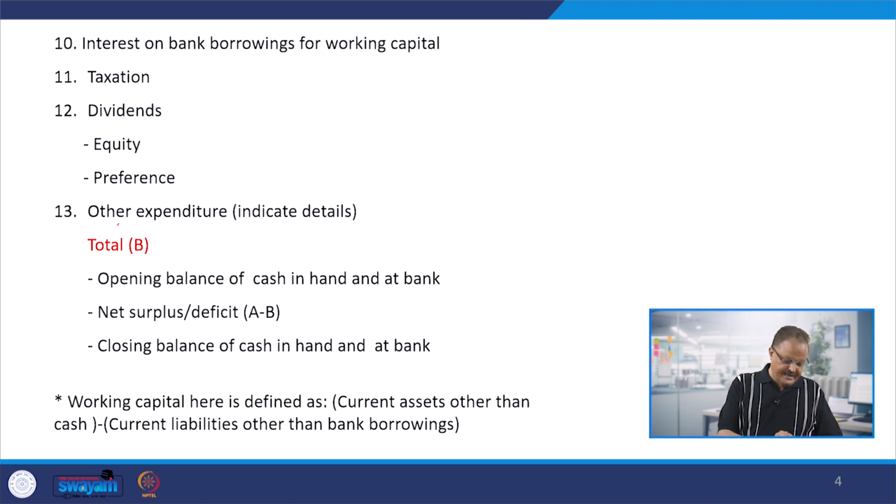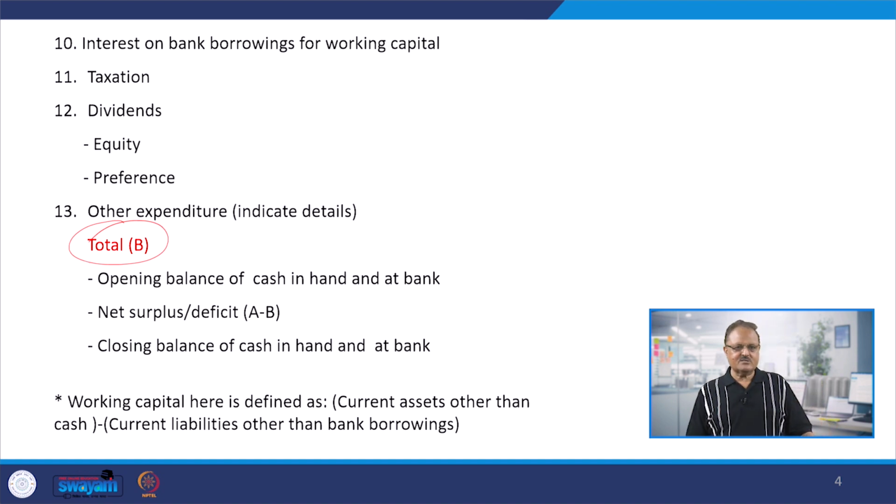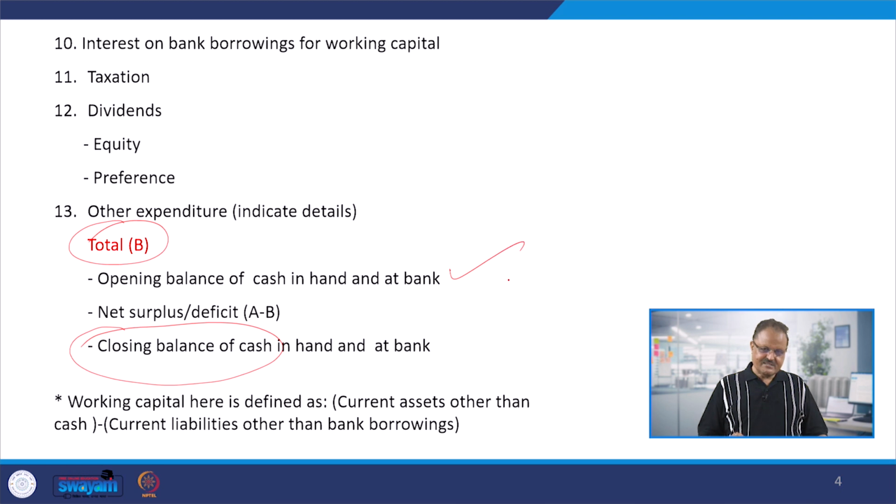So, total of the A and total of the B. Total of the A talks about the inflow of the cash, total of the B talks about the outflow of the cash, and finally we will calculate the closing cash balance, right? Closing balance of the cash, how would that be calculated? First we will have the opening balance of the cash. Closing balance of the cash of the previous year would be the opening balance of the cash for the current year.